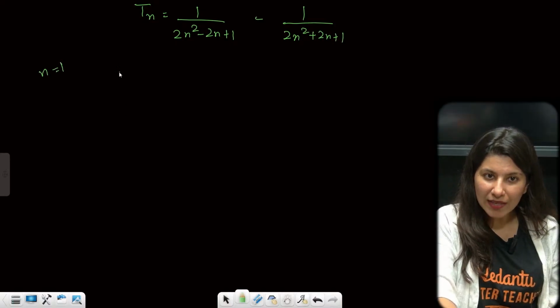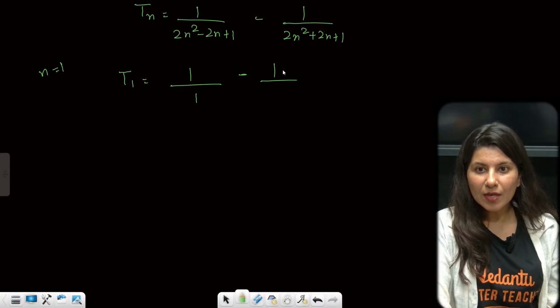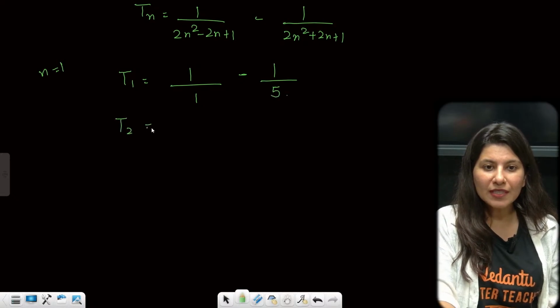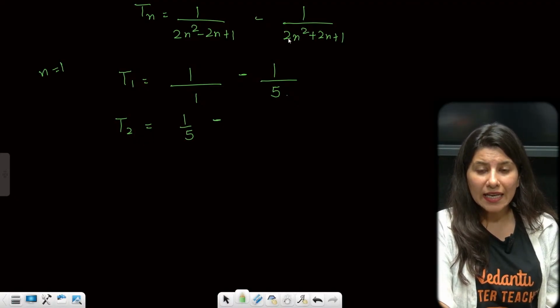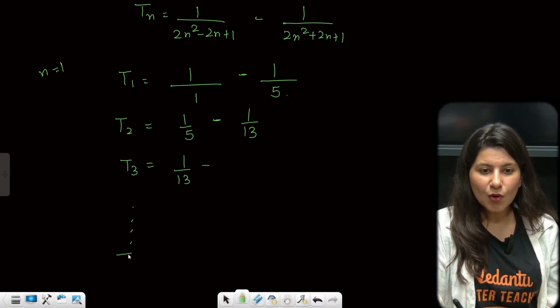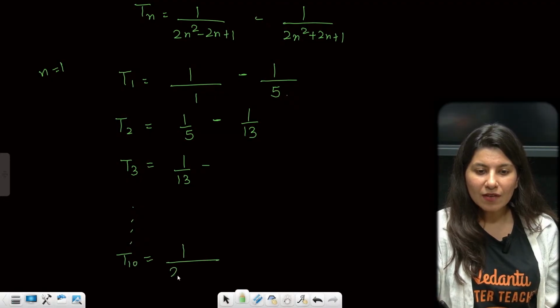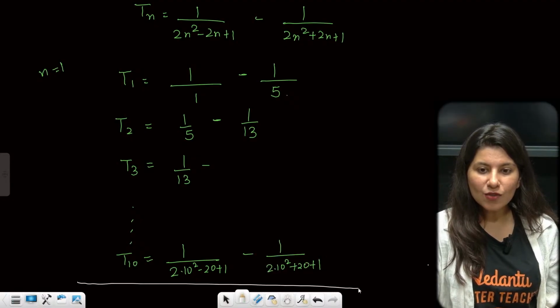Now start putting n equals 1. So T1 will be what? 1 minus 1 upon, if you put 1, 2 plus 2, 4 plus 1, 5. So 1 minus 1 by 5. What about T2? If you put 2, it will be 1 by 5 minus, 8 plus 4, 12, so 1 by 13. What about T3? 1 by 13 minus something, and so on. The last term will be Tn, which is 1 upon 2 into 10 square minus 20 plus 1 minus 1 upon 2 into 10 square plus 20 plus 1.